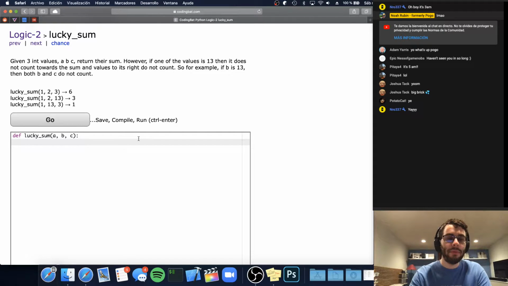But we'll continue on. So the next one is called Lucky Sum. It says, given 3 int values a, b, c, return their sum. However, if one of the values is 13, then it does not count towards the sum, and the values to its right do not count. So if b is 13, then both b and c do not count. And then if a were 13, then a, b, and c would not count.